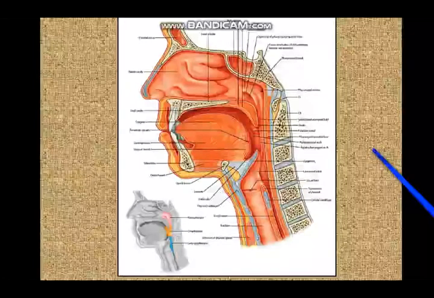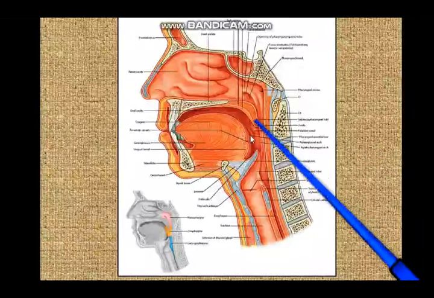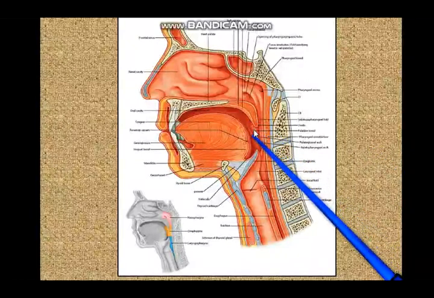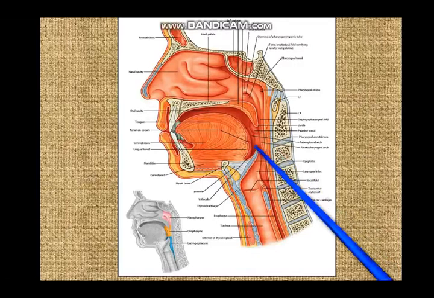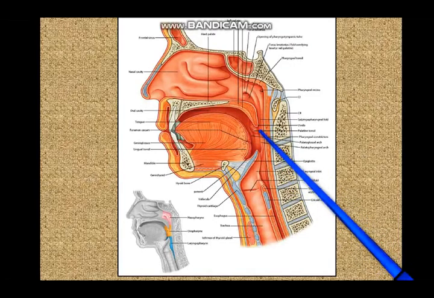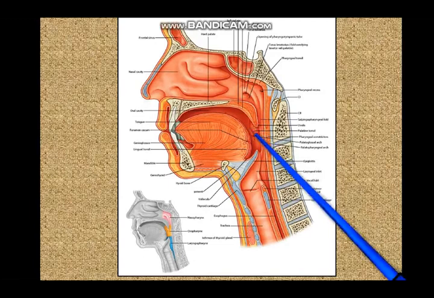Now, let us come to the palatine tonsils. In this sagittal section of the head and neck, you can see that the palatine tonsil is here, and it is in the side wall of the oropharynx and in a position which is called the tonsillar fossa. Now, these tonsils are not very prominent in this specimen, and they are not prominent on most adult specimens because the tonsils regress in adulthood. So, you can never see very large or prominent tonsils in your specimens.